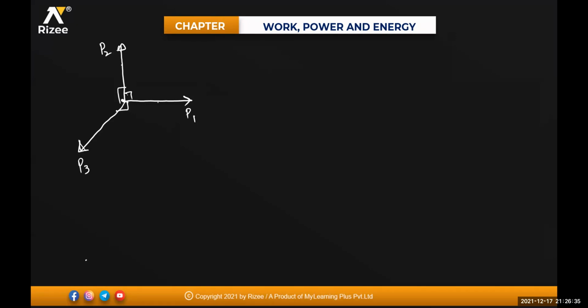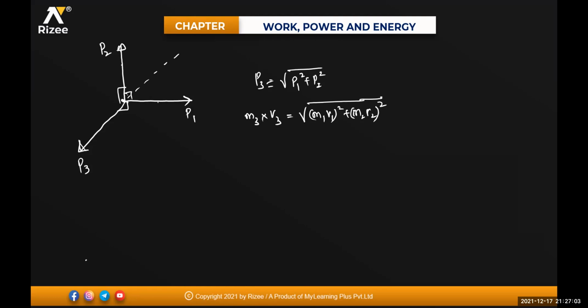Okay, P1 and P2 are moving at right angles to each other. So momentum P3 will be equal to the resultant of these two, which will be somewhere here right now. So that will be equal to under root of P1 square plus P2 square. So this can be written as M3 into V3 is equal to under root of M1 V1 whole square plus M2 into V2 whole square, isn't it? So M3 we don't know, so I'm writing M3 into, what is the value of V3, beta?